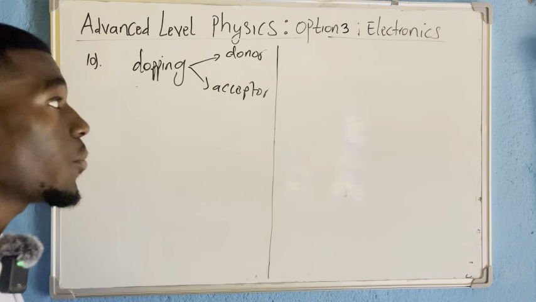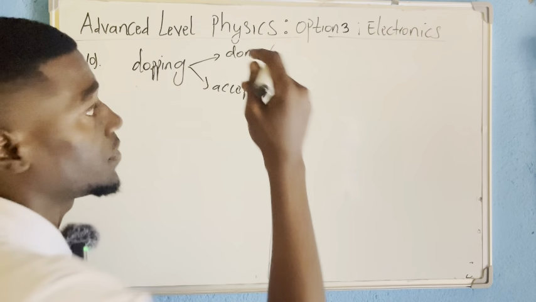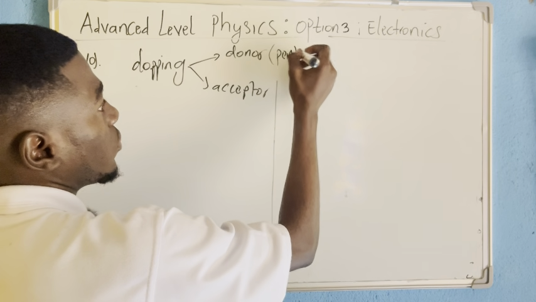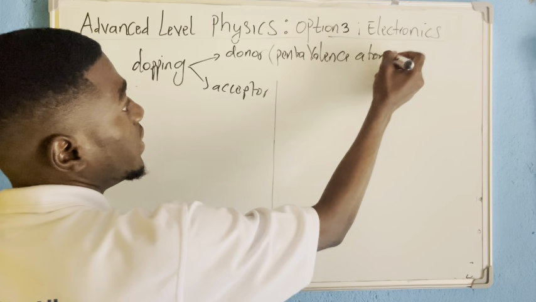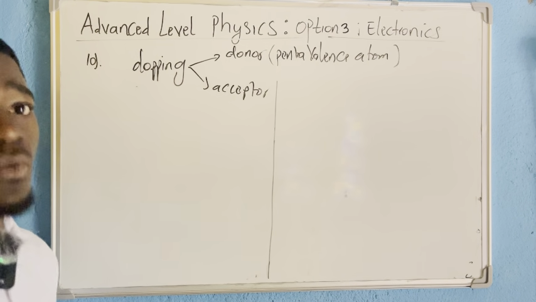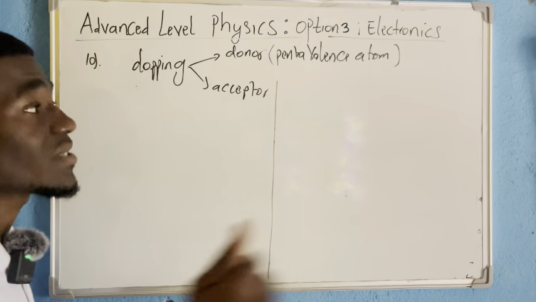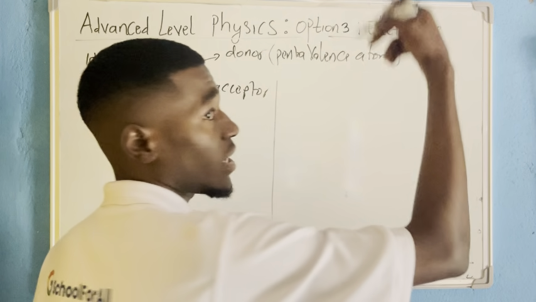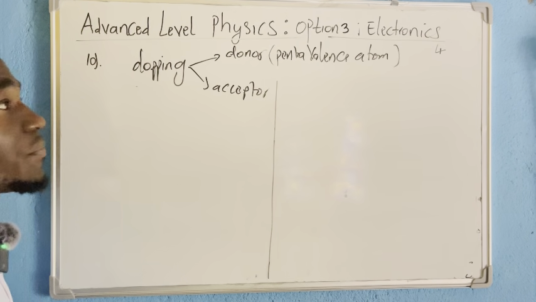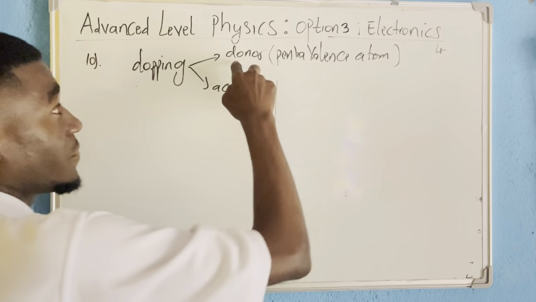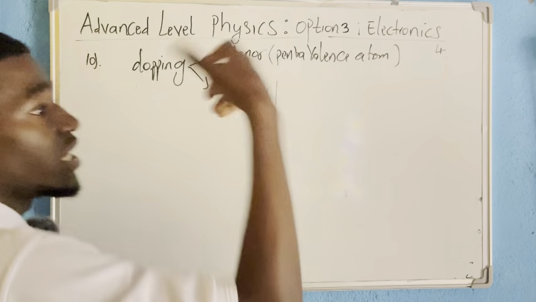Example, when I'm doping with a pentavalent atom, it will be a donor, because it's coming to dope a pure semiconductor. A pure semiconductor has silicon, which has 4 electrons. Pentavalent has 5. So it's coming to dope a pure semiconductor with 5 electrons. Therefore, it should be a donor. Pentavalent atoms will be donor impurities.